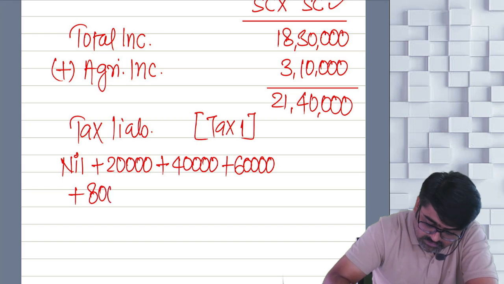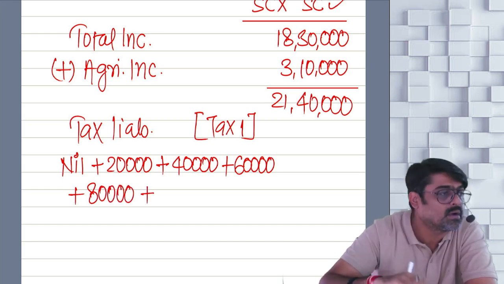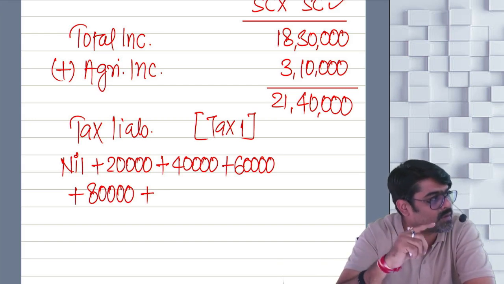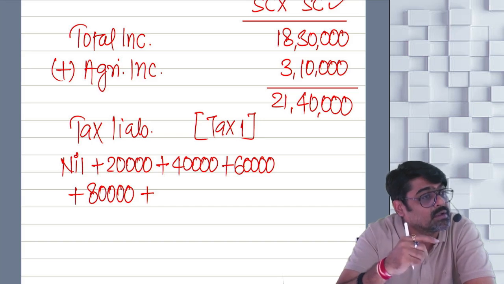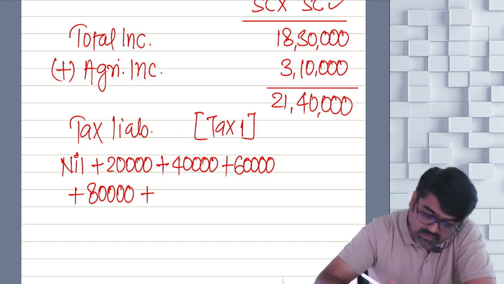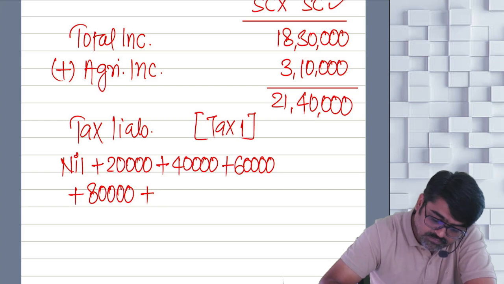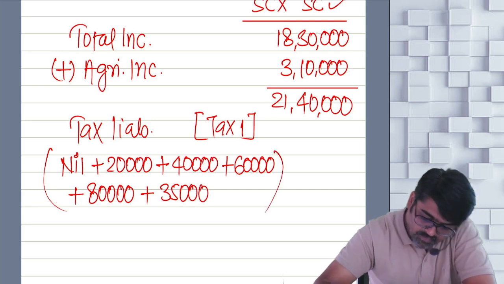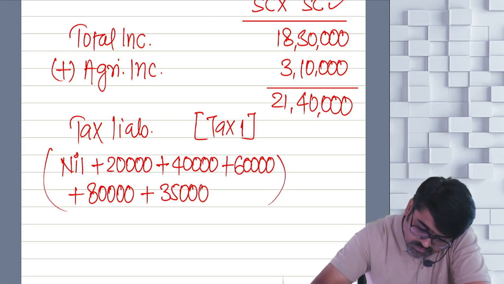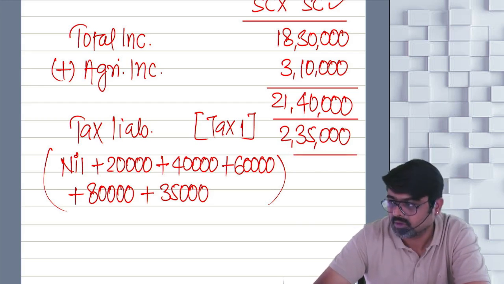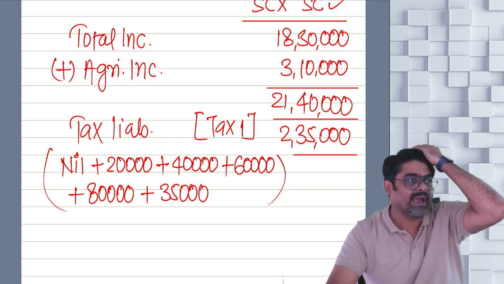It will be 80,000. And any total income over 20 lakhs is taxable at what rate? 25%. So how much is the total income over 20 lakhs? 20 lakhs to 21 lakh 40,000. Yes or no? On that 1 lakh 40,000, you are going to calculate how much? 25%. How much? 35,000. Add all of them. 2,35,000. Everyone got this or not? Now this is the tax on the total income, including agricultural income.